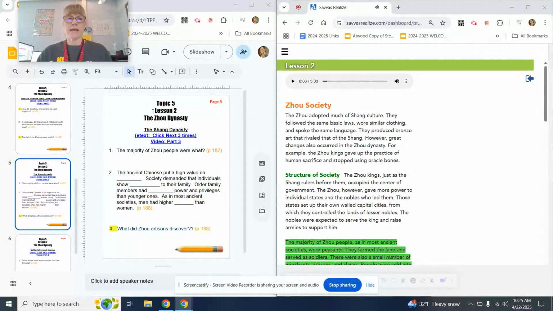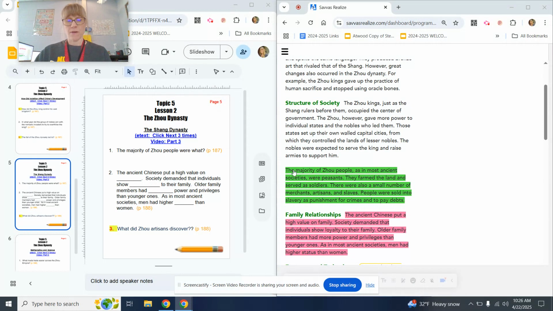We are moving on to the last 2 pages of your digital notebook. This is the last video for Topic 5, Lesson 2, the Zhou Dynasty. In this first question, you'll find the answer in this green highlighted paragraph.